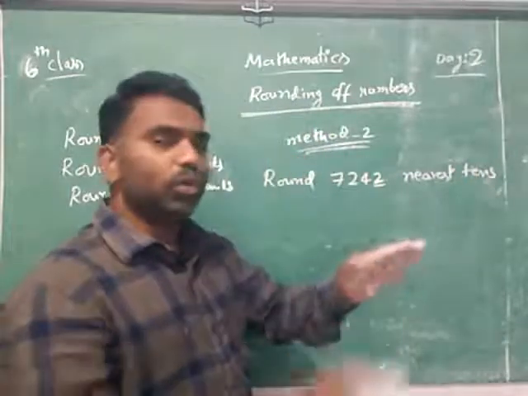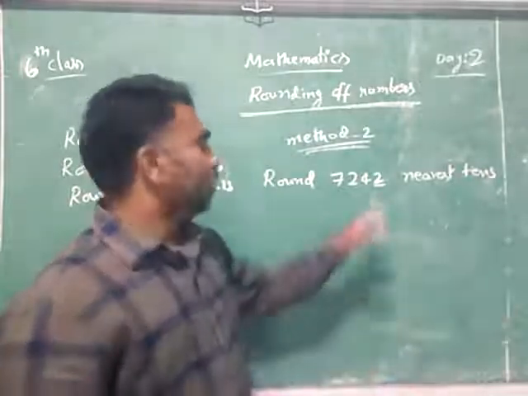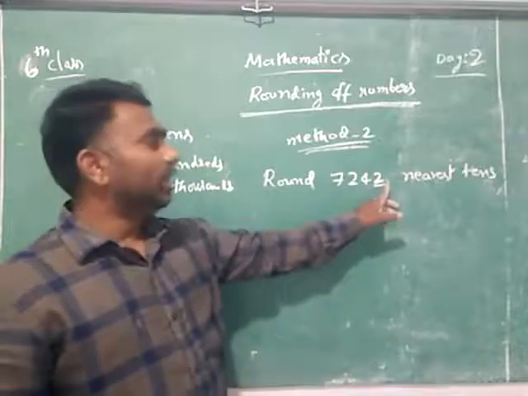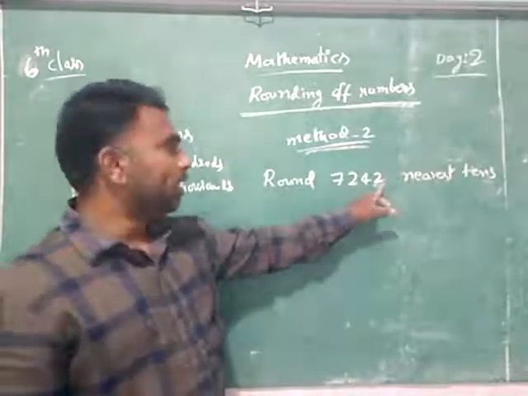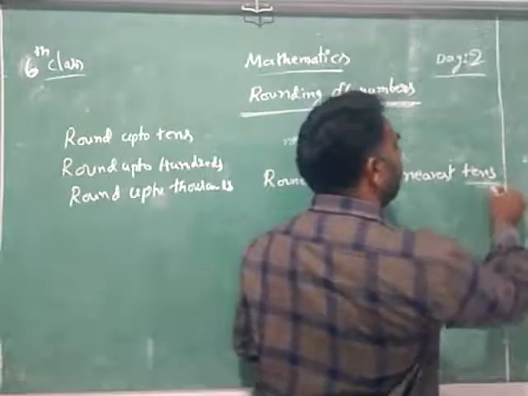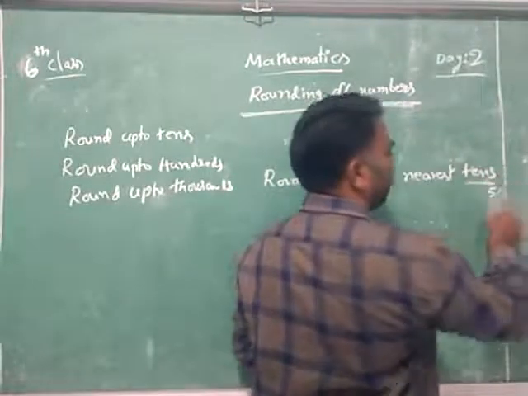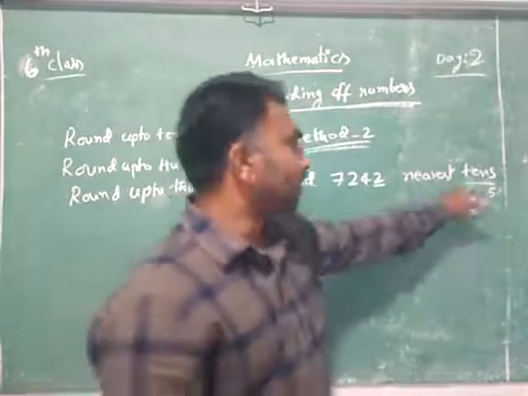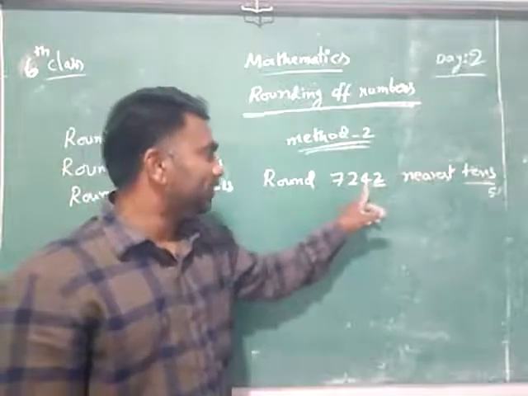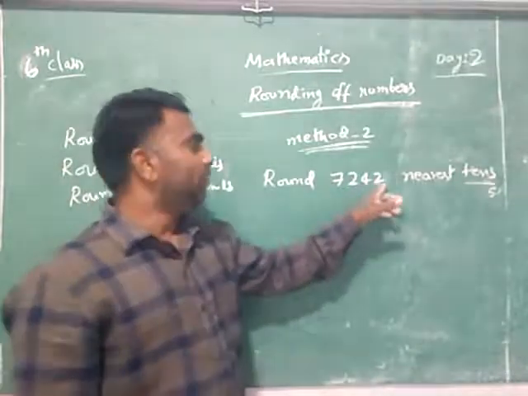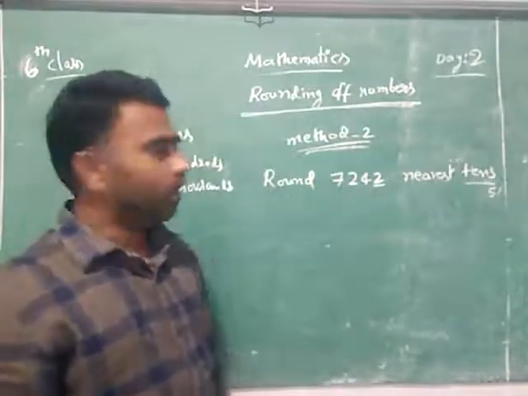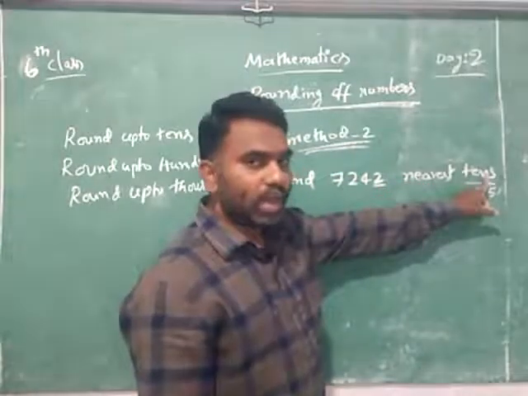That's why what should we do? Once we have to remove the ones, 2. Is it 2? 2 means here it is nearest to tens, no. Nearest to 10 means in the 10, which is half, 5. What is the half of the 10? 5. If it is more than 5, you increase this digit. If it is less than 5, no need to increase. As it is, you write it. Because when we are nearest to tens, we are rounding.